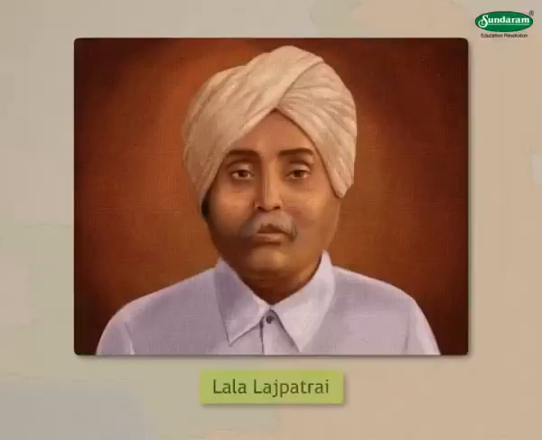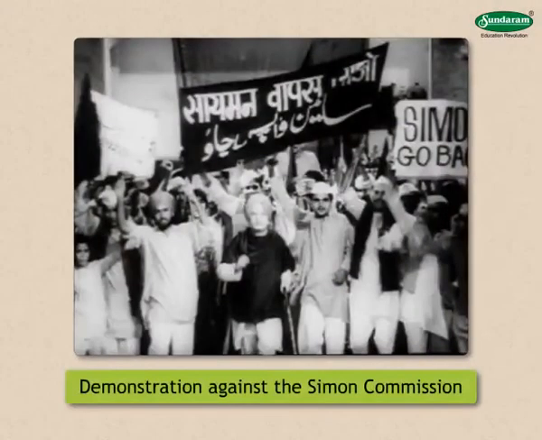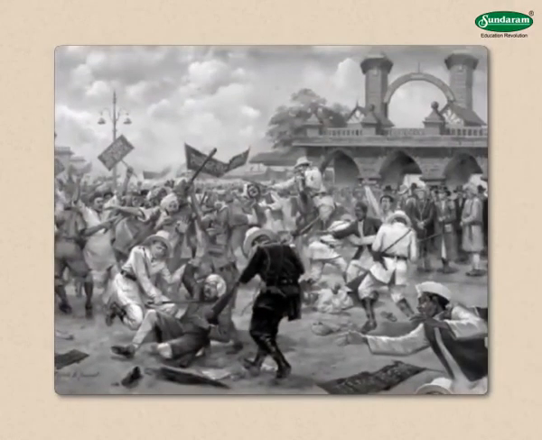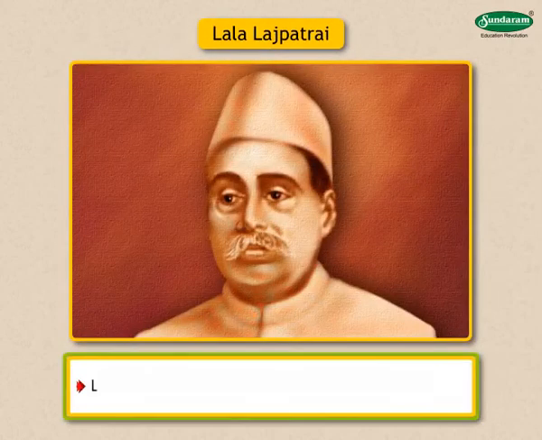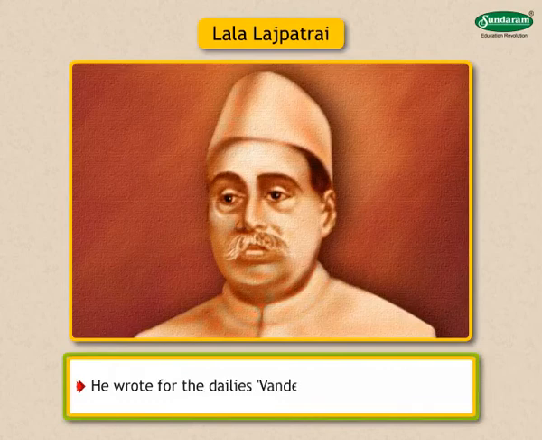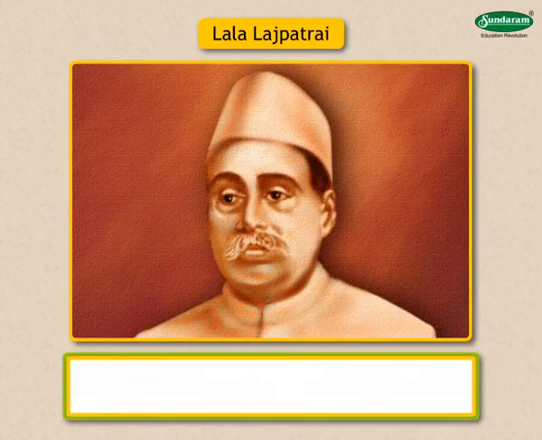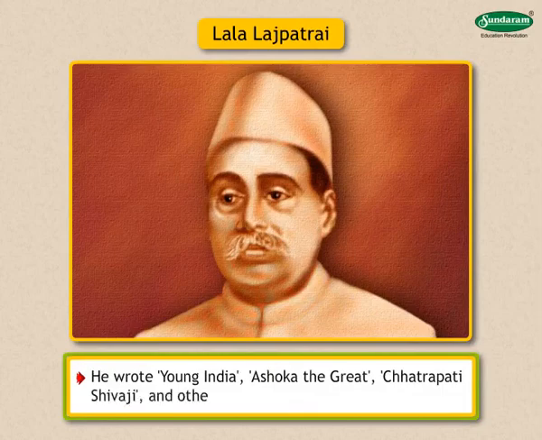In Lahore, Lala Lajpatrai led the demonstration against the Simon Commission. He was wounded in the police lathi charge. Later, he succumbed to these injuries. Let's get more information about Lala Lajpatrai. Lala Lajpatrai was a famous lawyer. He wrote for the dailies Vande Mataram and Punjabi. He also started an English monthly called People. He wrote Young India, Ashoka the Great, Chhatrapati Shivaji and other books.